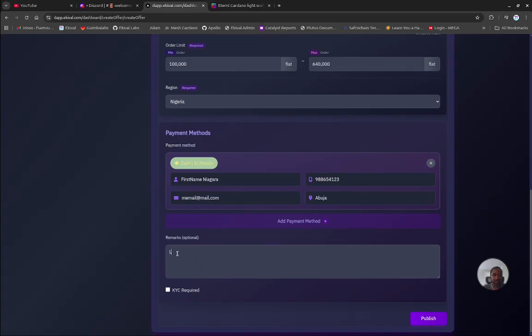We can select meet at the market. Market with ID, please. As I put in the ID, I'll stipulate that I need to identify the receiver of the ADA. So I'll put in KYC required by me, not by Ekival itself. So I'll be the one checking your ID.